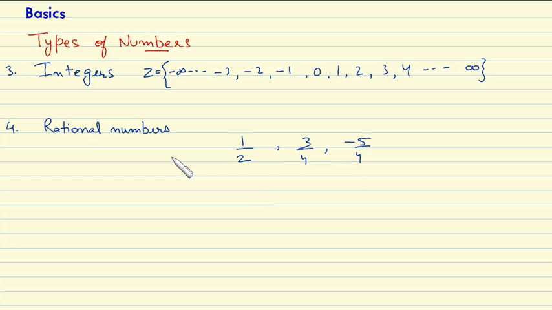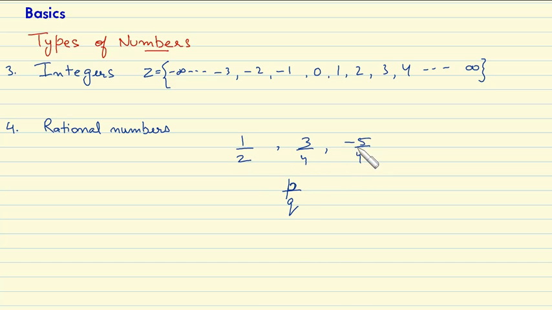Generally, we can say that all the numbers that are in the form of P upon Q are rational numbers. Here you can see that the value of P is 1 and the value of Q is 2, as P is in the numerator. In the next case, the value of P is 3 and the value of Q is 4.